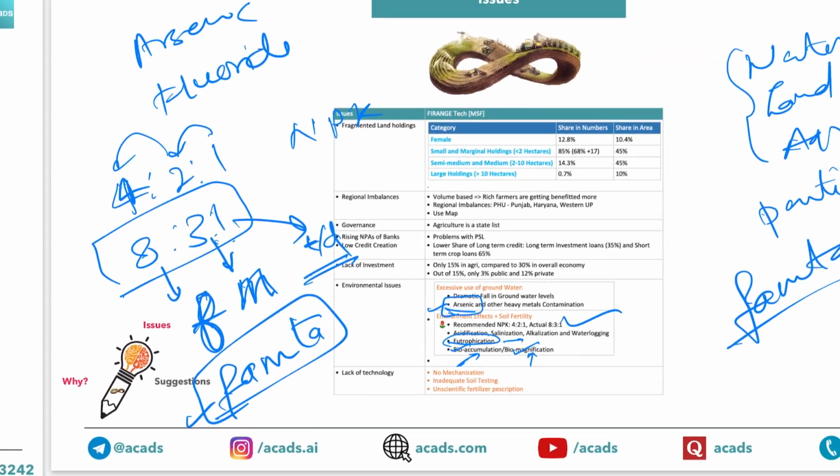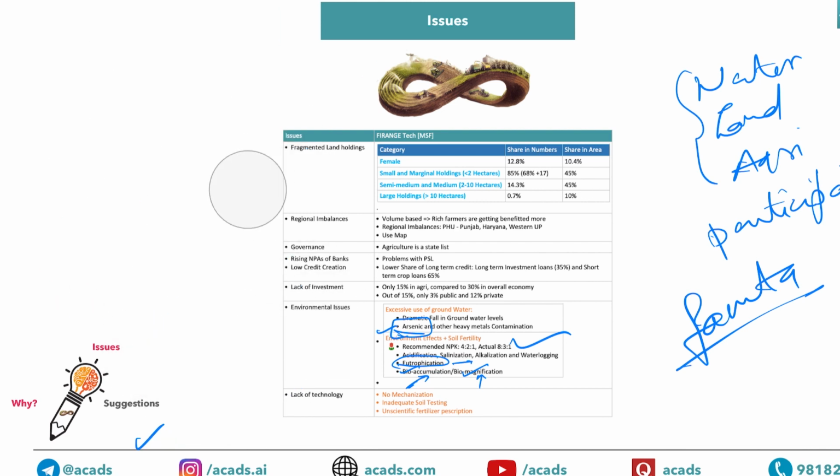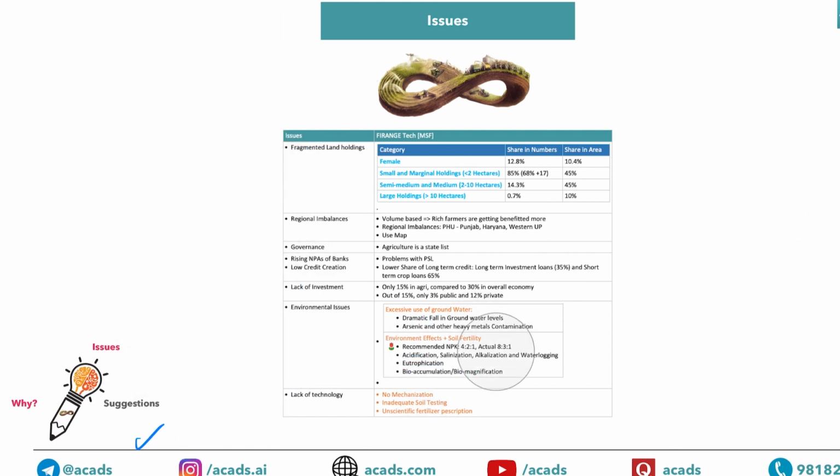So we were at FIRANGE, Firangi we have completed. Now the tech. In case of tech, please remember this keyword: MSFT, Microsoft.